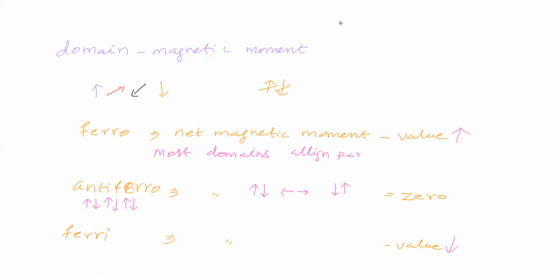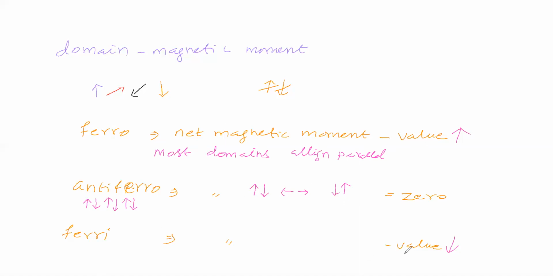Why? Because the net magnetic moment has some value, so most of the domains are aligned parallelly. Like the alignment in antiferromagnetism will not be there for ferromagnetism, because the net magnetic moment has some value.